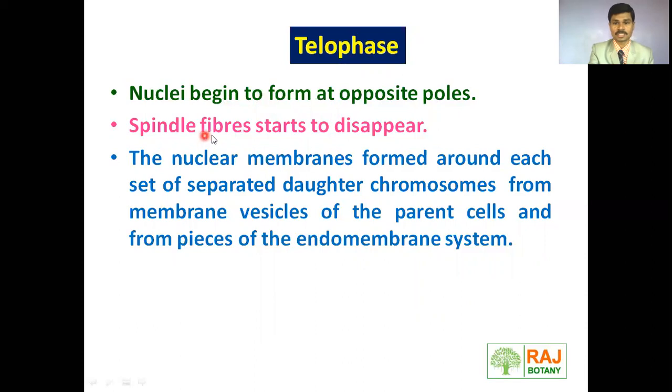The spindle fibers start to disappear. Nuclear membranes form around each set of separated daughter chromosomes. From which do these nuclear membranes get formed? These nuclear membranes are formed from the vesicles of the parent cell and from pieces of the endomembrane system. Remember, around the chromosomes, the nuclear membrane is formed from the membrane vesicles and pieces of the endomembrane system.